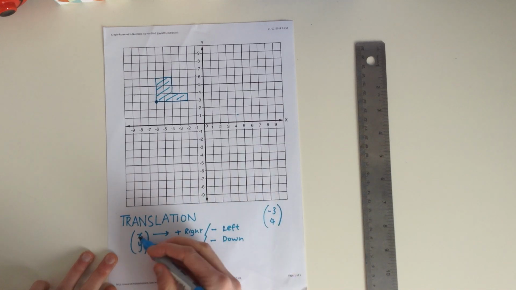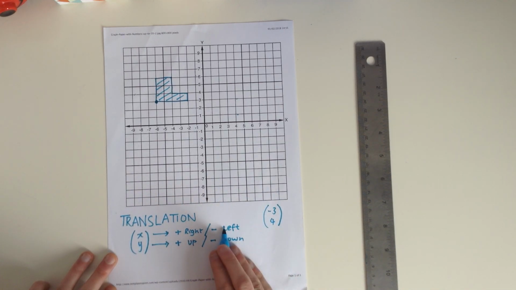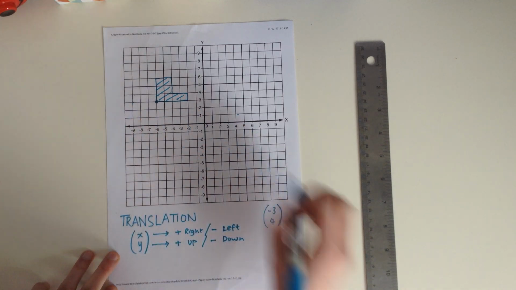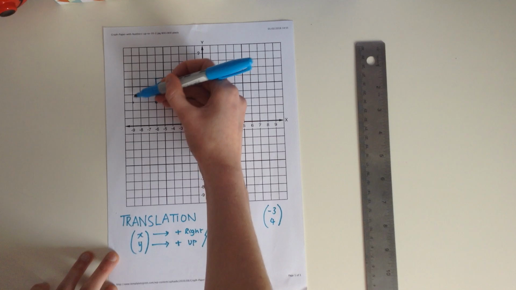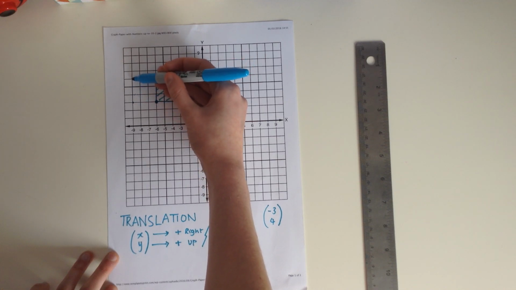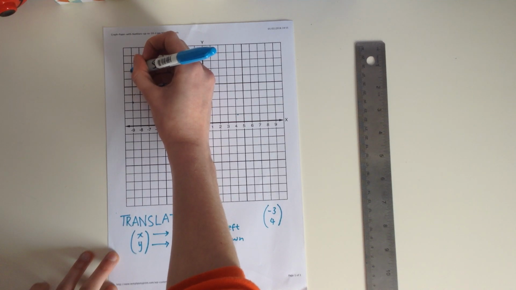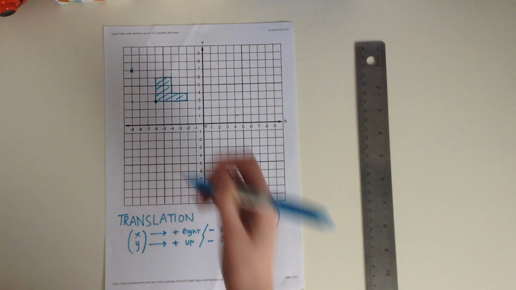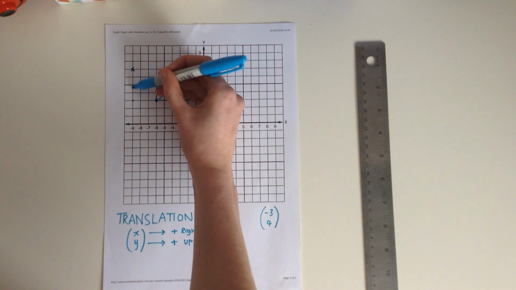So minus 3 is the x coordinate and it's negative, so it's going to be moving left 3 spaces. So 1, 2, 3. And then 4 would be 1, 2, 3, 4. So that is where that point would be. So that point would move minus 3 and 4.